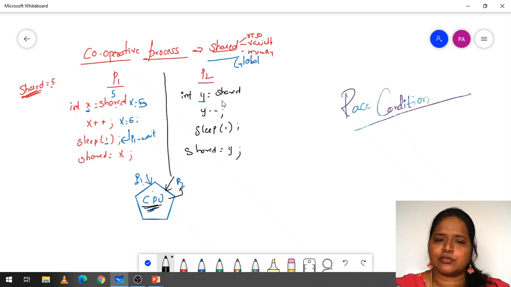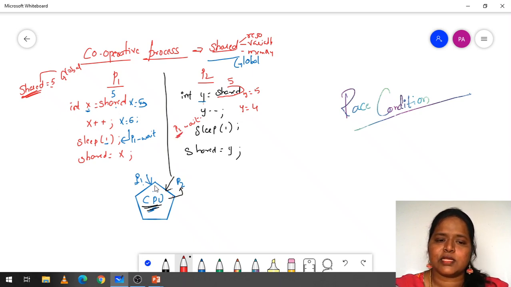So y is equal to shared. What is the value of shared over here? Here the value of shared is equal to 5. Why? Because we have declared shared is equal to 5 as a global variable. Then the value of y is equal to 5. Y minus minus, that means y is equal to 4. Next, sleep of 1. Now the process P2 has to wait, but not the CPU. Only the process P2 is going to wait.